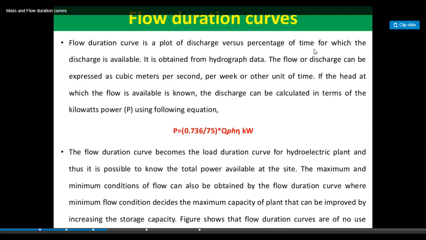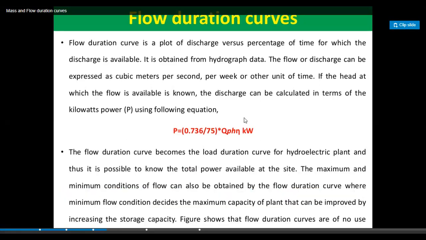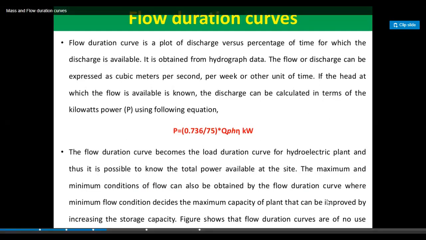The flow duration curve becomes the load duration curve for a hydroelectric plant, and thus it is possible to know the total power available at the site. The maximum and minimum conditions of flow can also be obtained from the flow duration curve, where the minimum flow condition decides the maximum capacity of the plant that can be improved by increasing the storage capacity. Here the figure shows that the flow duration curve is of no use.